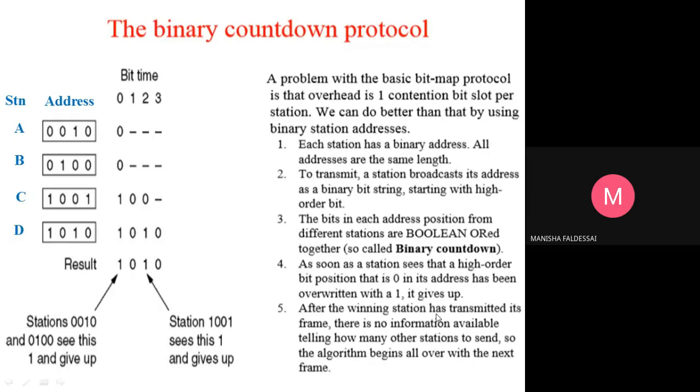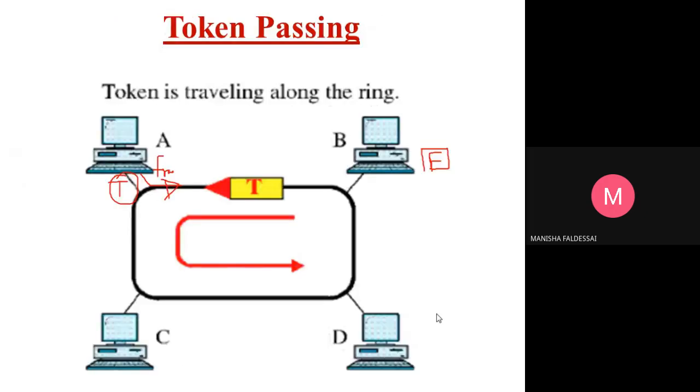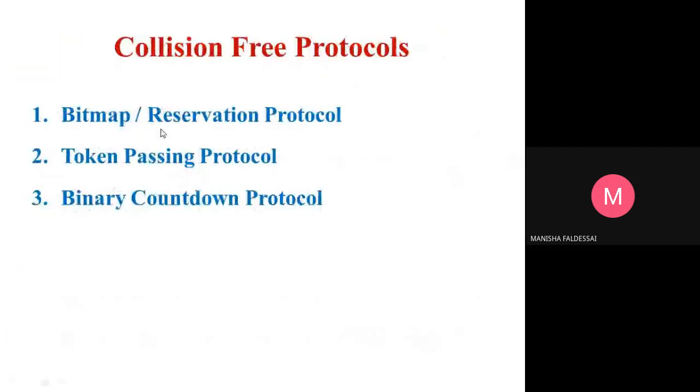Countdown protocol. Since there are drawbacks in the previous two, that is bitmap and token passing, they have come up with the binary countdown protocol. In other words, the previous two protocols are only efficient if there is less load, meaning fewer stations.